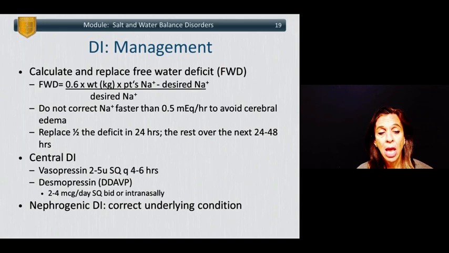Central DI can be treated with vasopressin, 2 to 5 units subcutaneously every 4 to 6 hours to replace the absence of antidiuretic hormone, or using desmopressin, also known as DDAVP, which is given in 2 to 4 microgram per day doses subcutaneously, typically twice a day, or it can also be administered intranasally as a spray. For nephrogenic DI, one needs to correct the underlying condition, so withdrawal of medications, or correcting the electrolyte disturbances or the other disease states to correct DI.